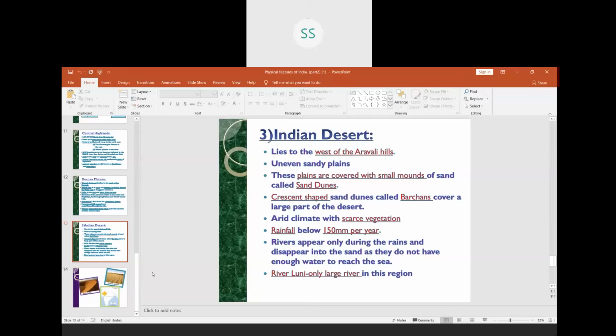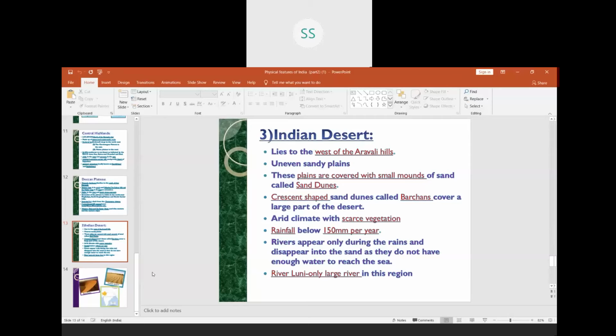I will tell you there why this part doesn't receive rainfall. Because it doesn't receive rainfall, it is a desert area. It has uneven sandy plains, covered with a lot of sand. These plains are also covered with small mounds of sand called sand dunes.